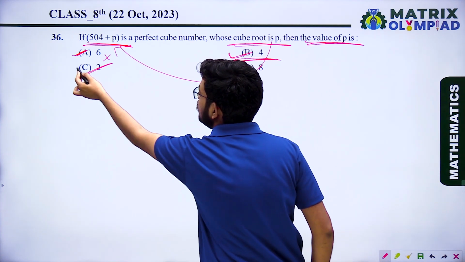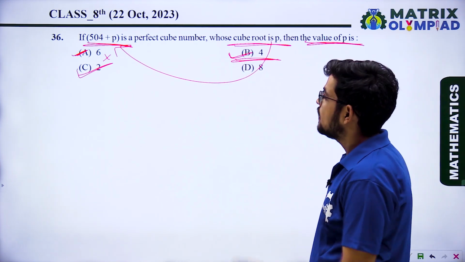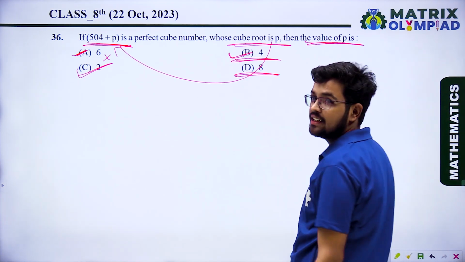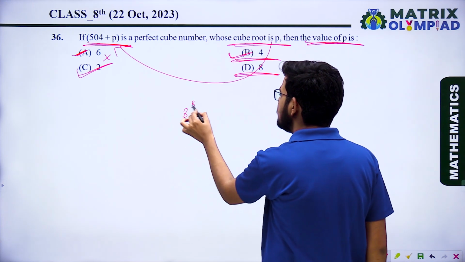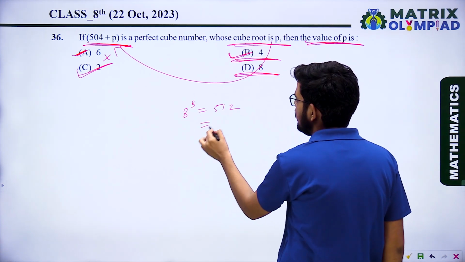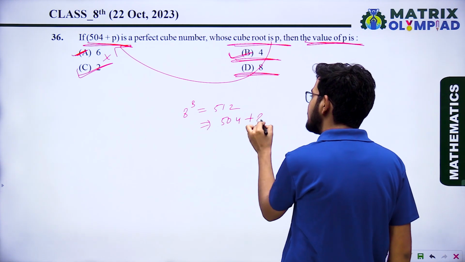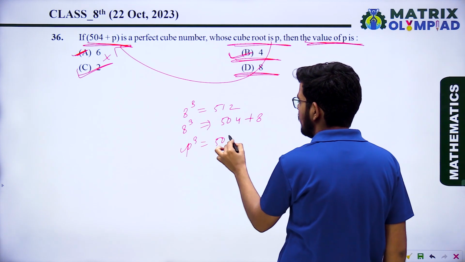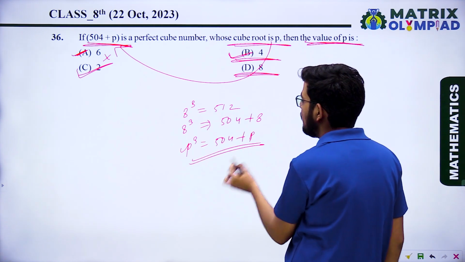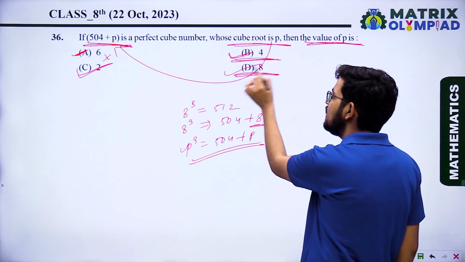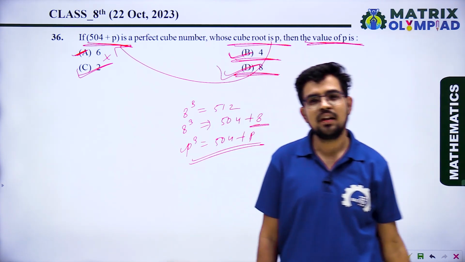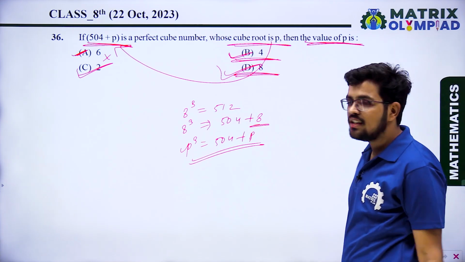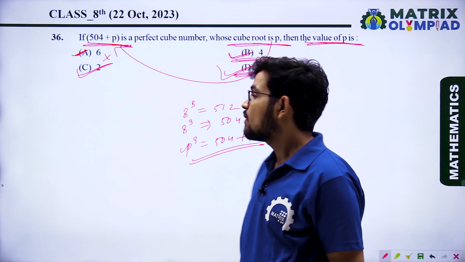Cube of 2 is 8. So this one is also not satisfying. Option D, 8. Cube of 8 is 512. So it can be written as 504 plus 8. 8 cube. So p cube equal to 504 plus p. So for p equal to 8, it is satisfying. So option D is the correct answer. You can solve by the other method, but this is the easier method, solving by the options.